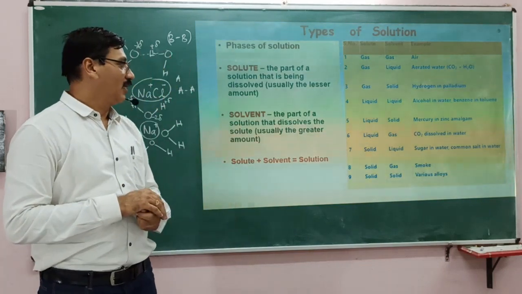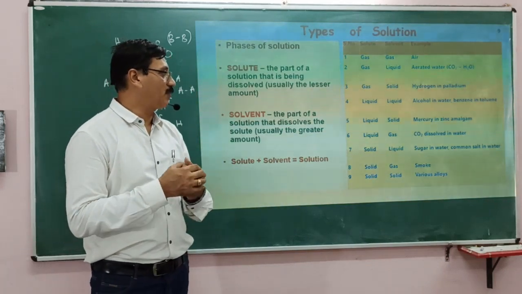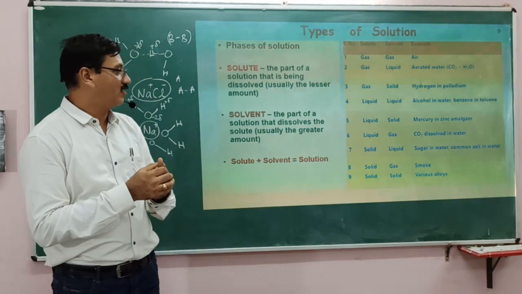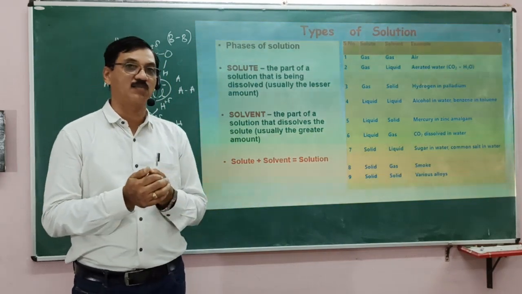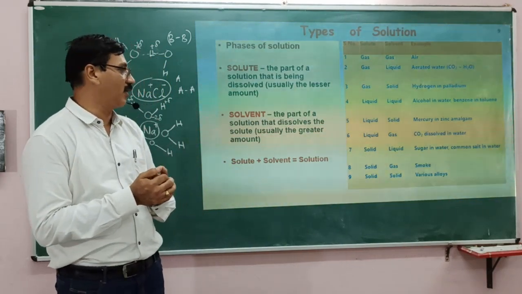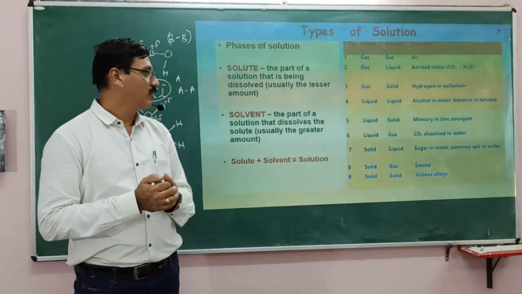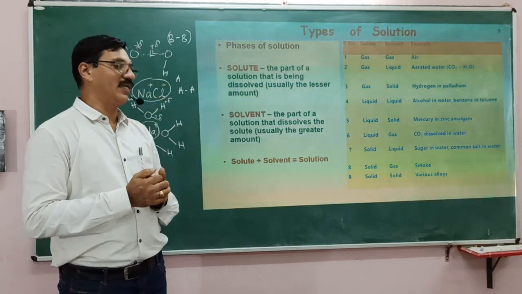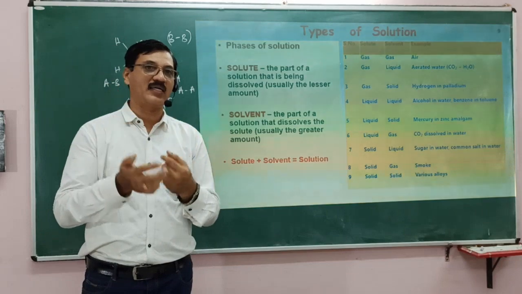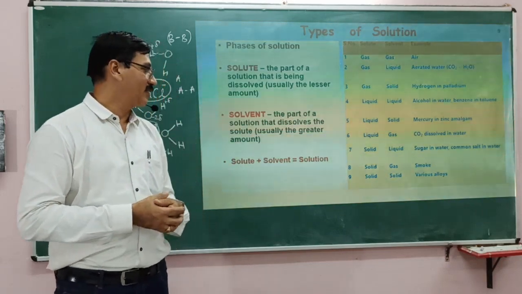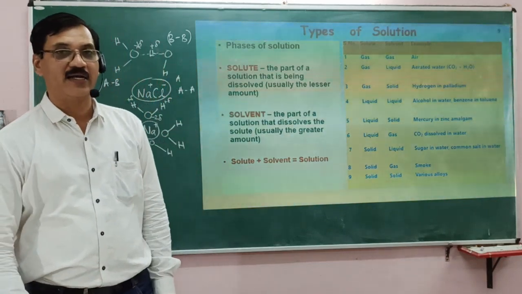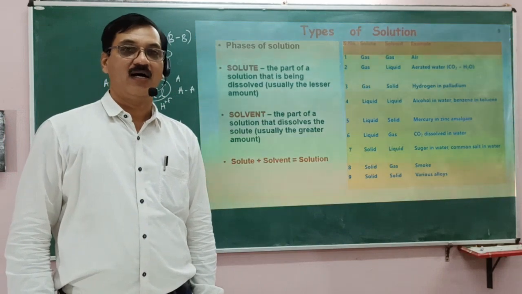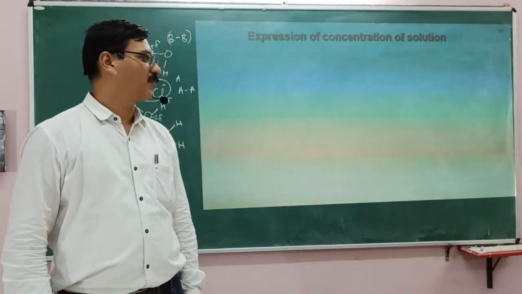Then liquid in gas: liquid can be present in gas, as moisture in the atmosphere is an example. Solid in liquid: sugar in water. Solid in gas: smoke particles in air is an example. Solid in solid: various alloys are examples of solution.